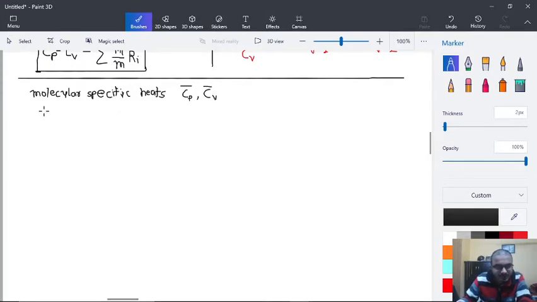They can be expressed in this way: Cp bar is equal to M Cp, and Cv bar is equal to M Cv.